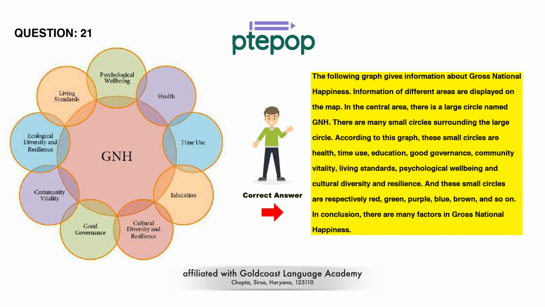According to this graph, these small circles are health, time use, education, good governance, community vitality, living standards, psychological well-being and cultural diversity and resilience. And these small circles are respectively red, green, purple, blue, brown, and so on. In conclusion, there are many factors in gross national happiness.